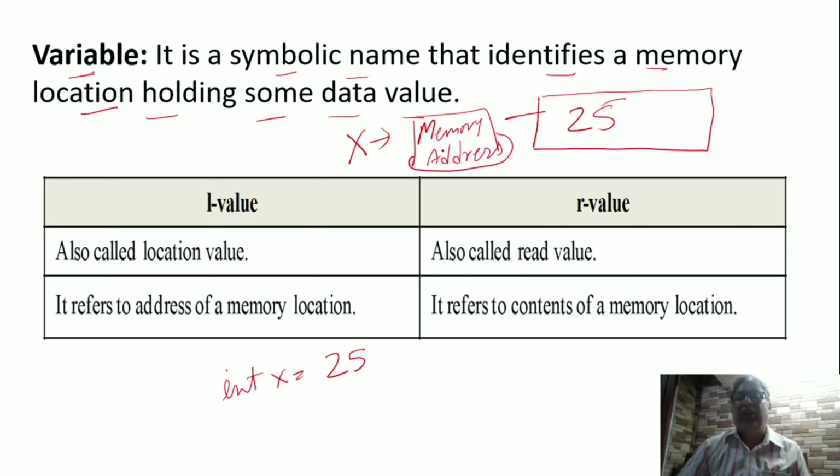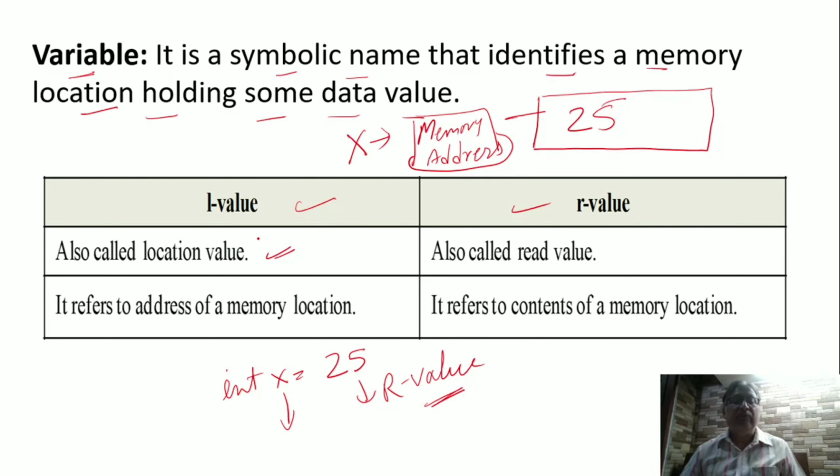Alright. So what is a variable? A variable is the name given to the memory address of a particular location to identify where the data is going to be stored. Each variable can represent two values. One is the L value and another is the R value. L value is the location value where the data item is stored, that is the memory address. The memory address of this x is the L value. And what is represented in x? This 25 is the R value.